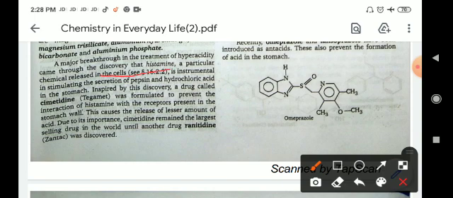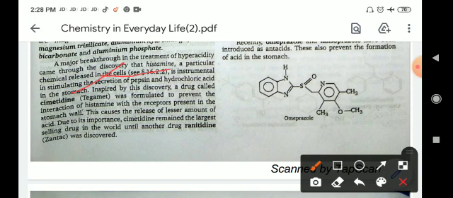Now, a major breakthrough in the treatment of hyperacidity came through the discovery that histamine, a particular chemical released in the cell, is instrumental in stimulating the secretion of pepsin and hydrochloric acid in the stomach. Inspired by this discovery, a drug called cimetidine was formulated to prevent the interaction of histamine with the receptor present in the stomach wall. This causes the release of a lesser amount of acid.